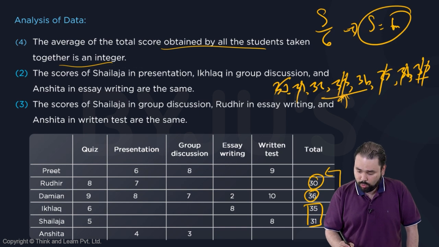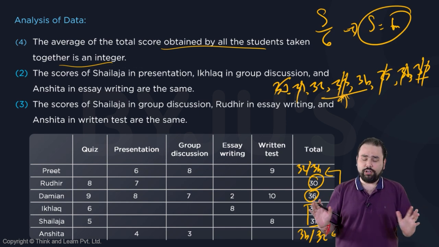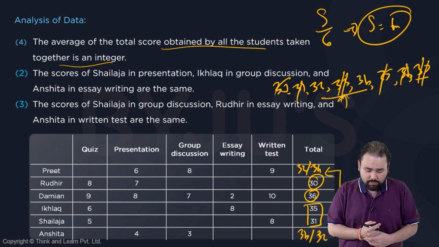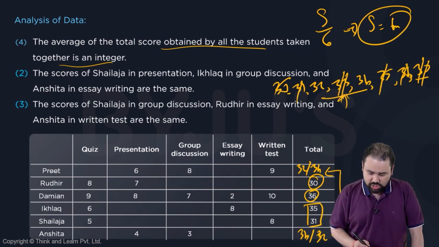So what I can go ahead and do is, I can say this is either 32 or 34, this is either 32 or 34. Basically, this is something that I can do straight away. Now let's see what do I have. The score of Shailaja in presentation, Rudhir in group discussion, and Anshita in essay writing are the same.